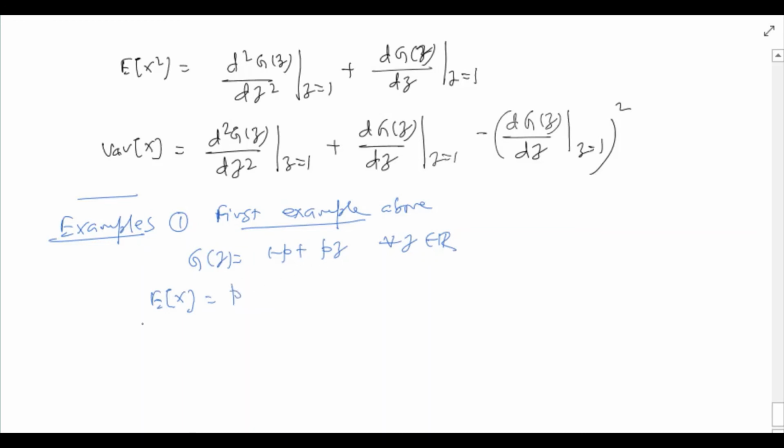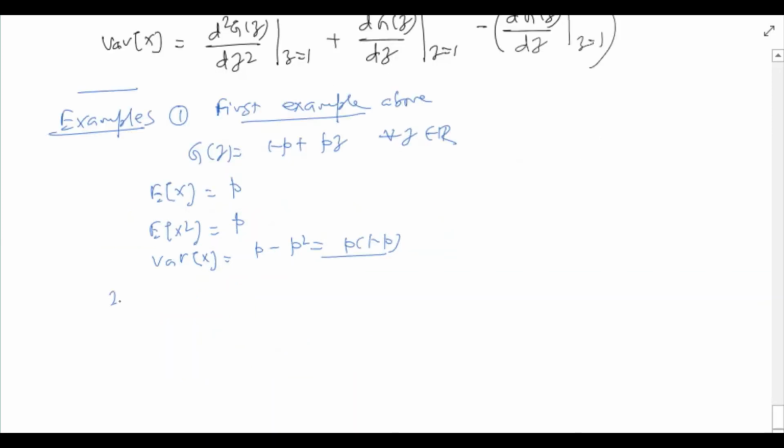So this is simply p. The second moment is the second derivative of G(z) at z equal to 1 plus its first derivative at z equal to 1. The second derivative of G(z) is 0. The first derivative computed at z equal to 1 is p. So that is how we get the second moment, and the variance of X can now be computed as p minus p square, that is p times 1 minus p.